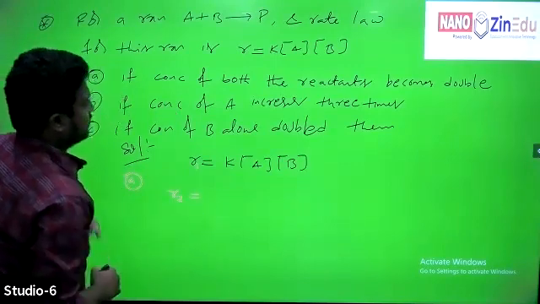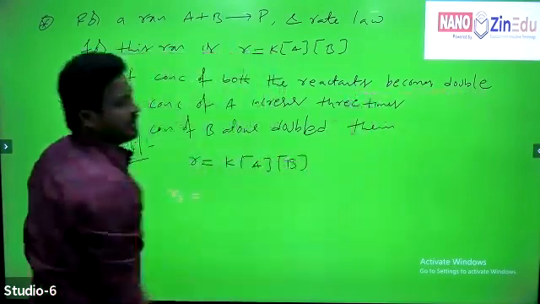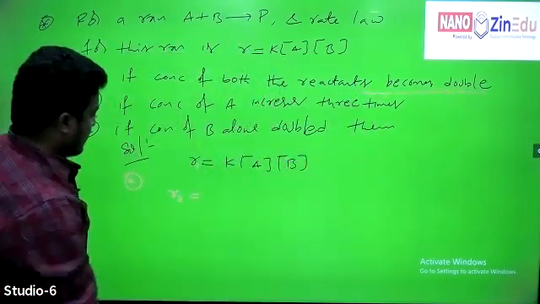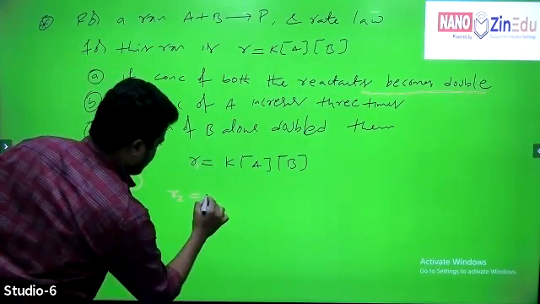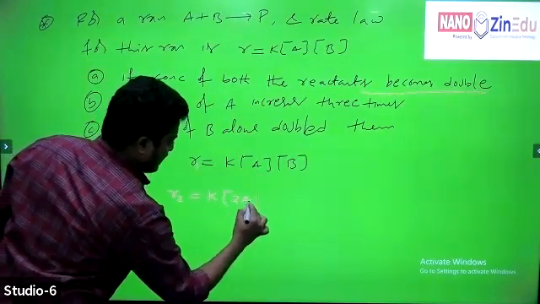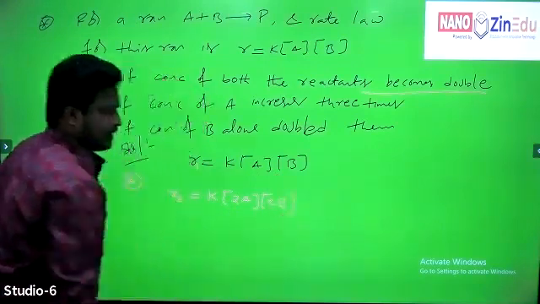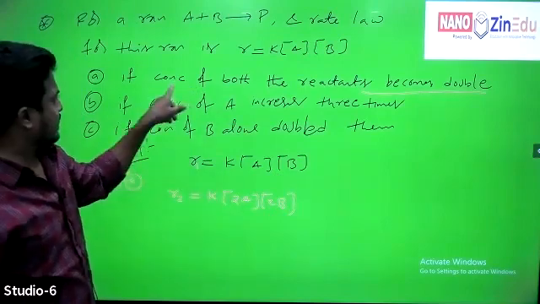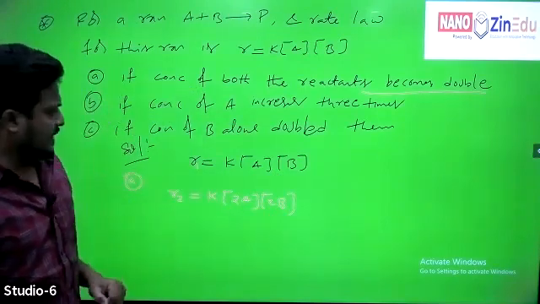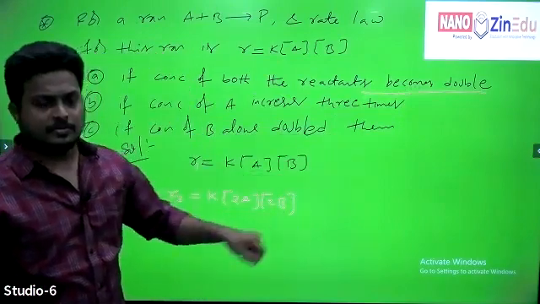R2 is the rate when the concentration of both the reactants becomes double. R2 is equal to K into concentration of A becomes 2A, in the same way concentration of B becomes 2B. This is the meaning of statement A. A becomes 2A, B becomes 2B.